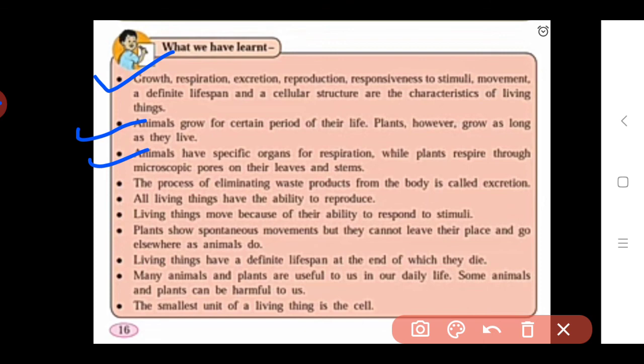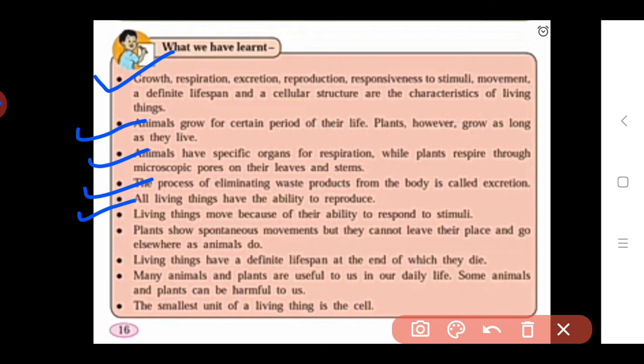The third point we study is that animals have specific organs for respiration, while plants also respire through the microscopic pores on their leaves and stem. The next point we learn: the process of eliminating waste products from the body is called excretion. Here also we study what excretion is. And the next point we study: all living things have the ability to reproduce. That is the next characteristic.